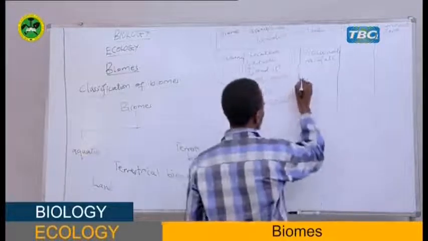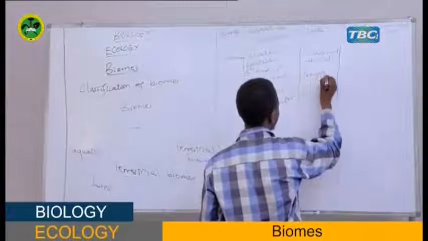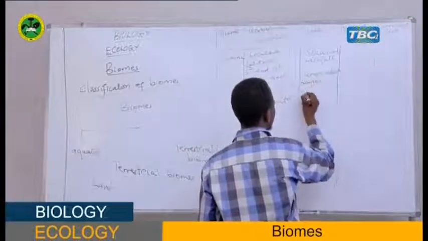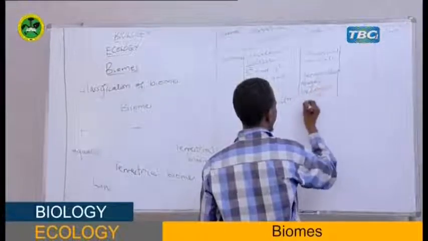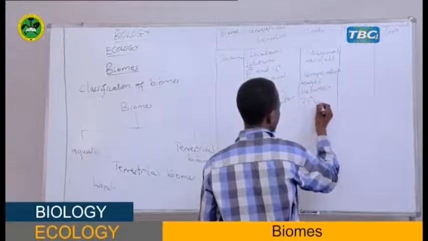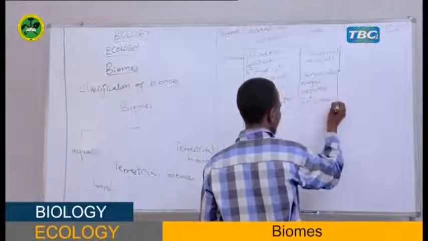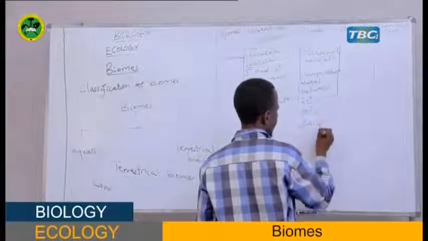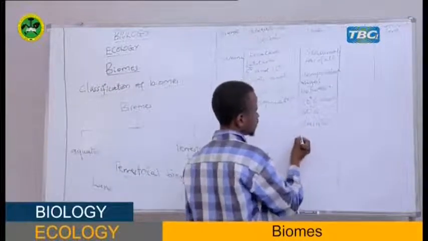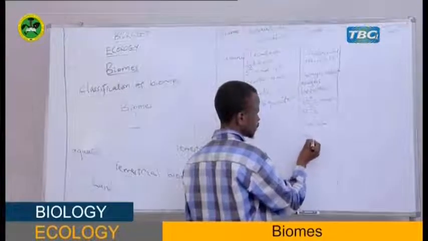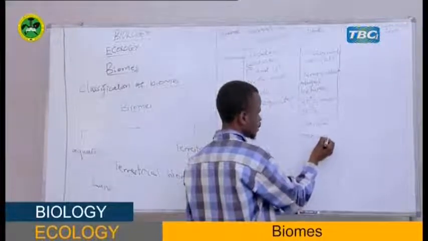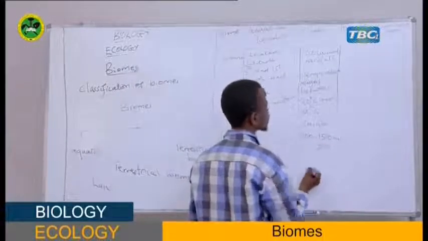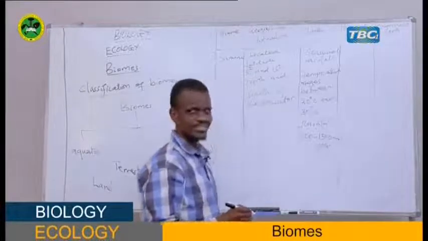The temperature of savanna, my student, ranges between 20 degrees Celsius and 30 degrees Celsius. And the rainfall of savanna ranges from 1,000 to 1,500 millimeters per year. That is savanna.